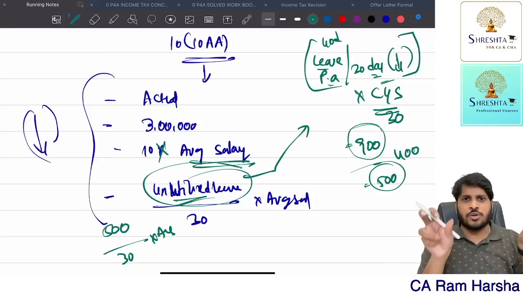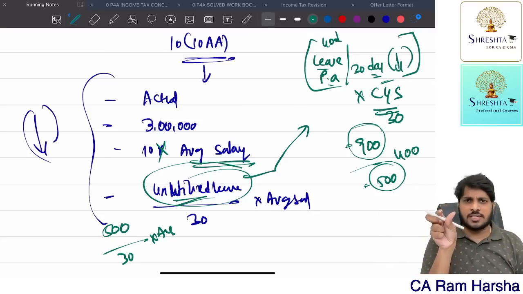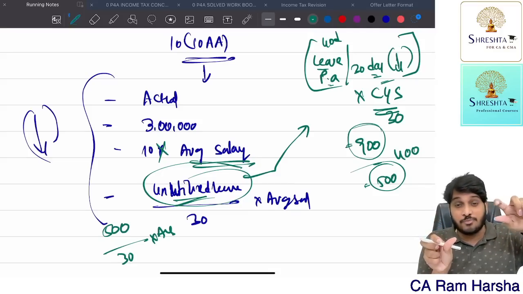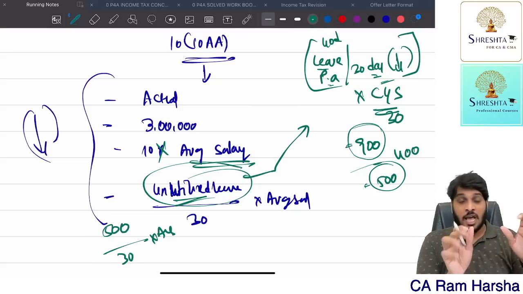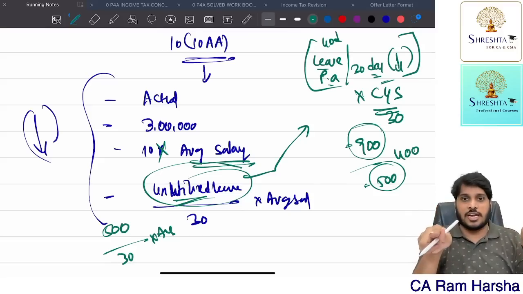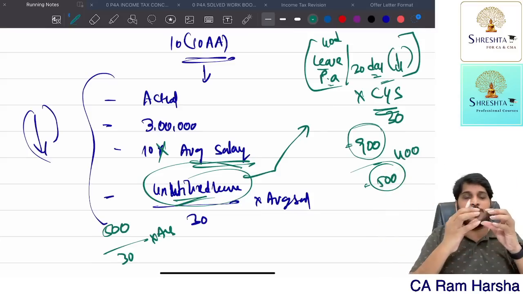Total leave minus utilized leave gives unutilized leave. Total leave, how should you calculate? How many years you worked in this company multiplied by how many leaves you are eligible for in a year. If you are eligible for more than 30 days leave in a year, then take 30. If you are eligible for less than 30 every year, then take the actual leave per year into total years. Minus the leave utilized by you during these 30 years, then you will get unutilized leave.